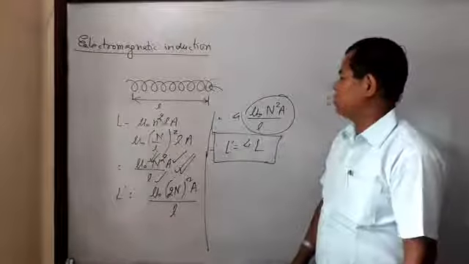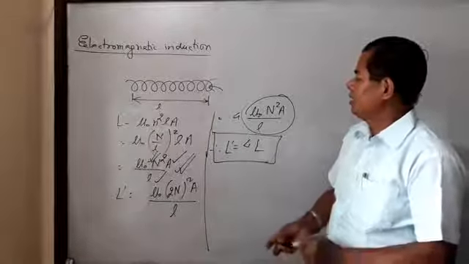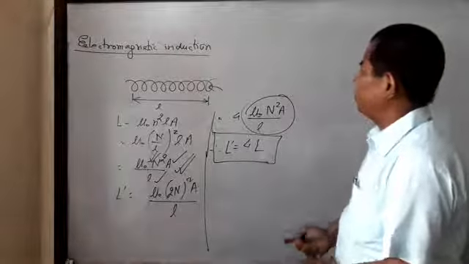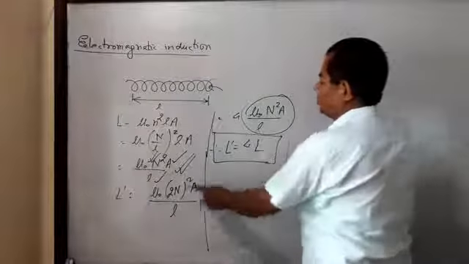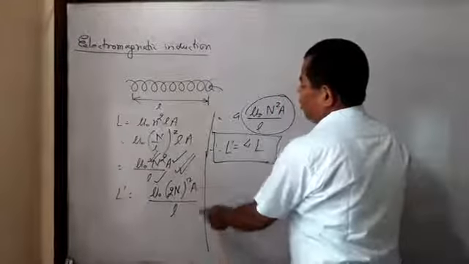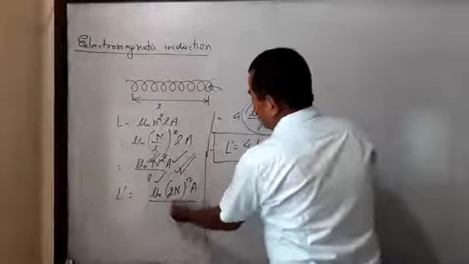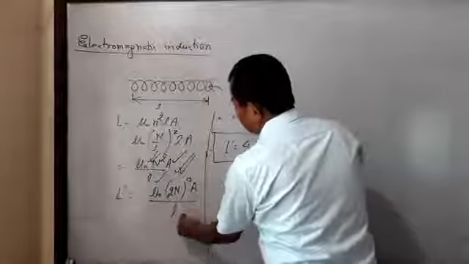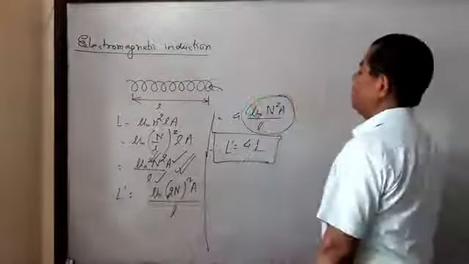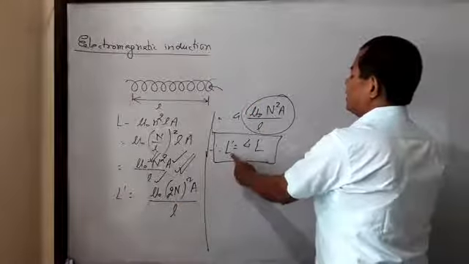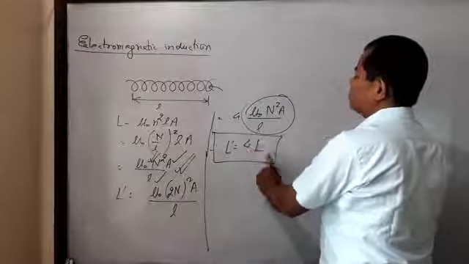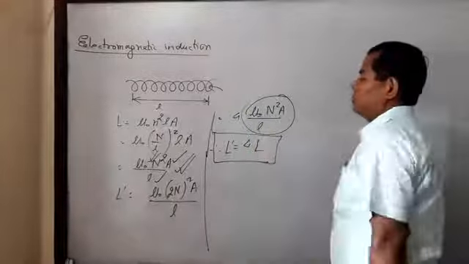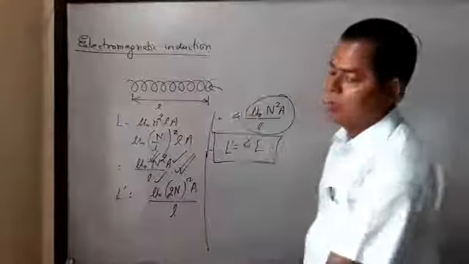That is the answer to this question. When the number of turns is increased by 2 times, with other factors, that is cross-sectional area and length, remaining constant, the coefficient of self-inductance is increased by 4 times.